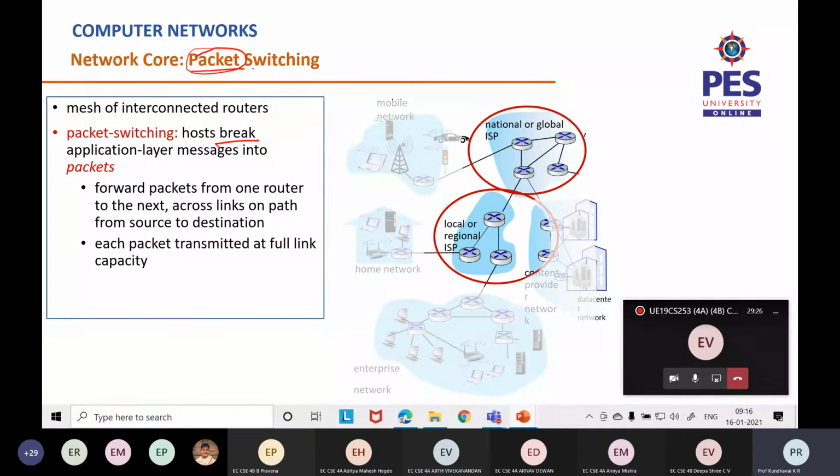Okay. This switching, it came from circuit switching, because circuit switching is the oldest technology, so they just wanted to retain that. Nothing much about the name. So packet switching, because they are transmitting packets.